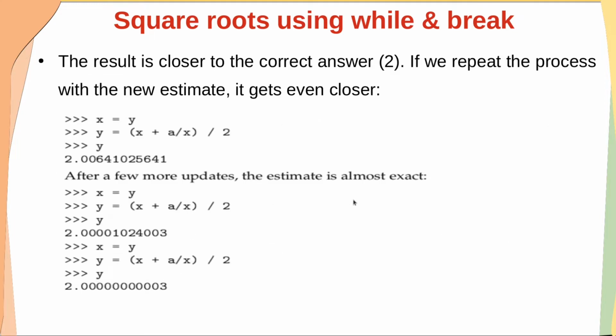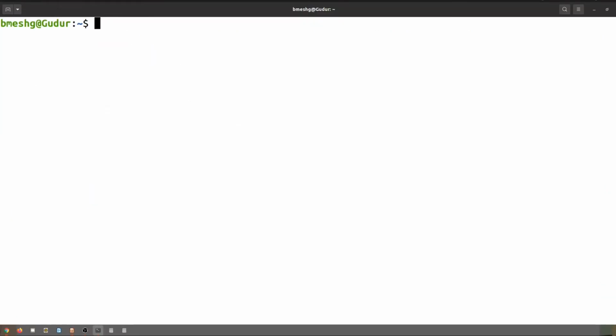When we run this again and again, the result will become closer to what we are supposed to get. Next time when we run it, it will become closer still. I can show this in the interpreter itself. Let's see, dear students. I'm going to start the Python interpreter.